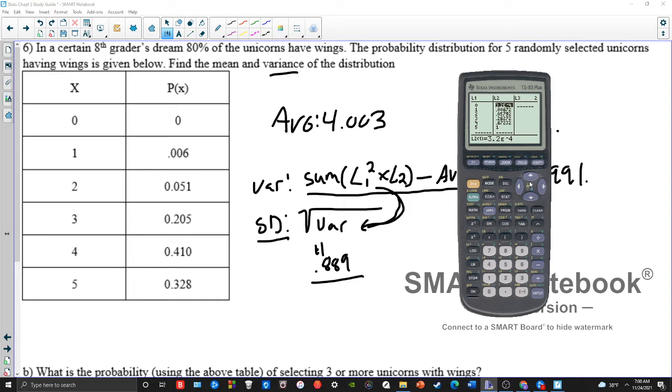And this did not work out the way I wanted it to. Let me try that again. Clear. Second distribution, binomial CDF. We have 5 selected unicorns, 80% chance of success. Binomial CDF, 5 trials, 80% chance of success. This is weird. It should be working here. I'm not sure why it's not.